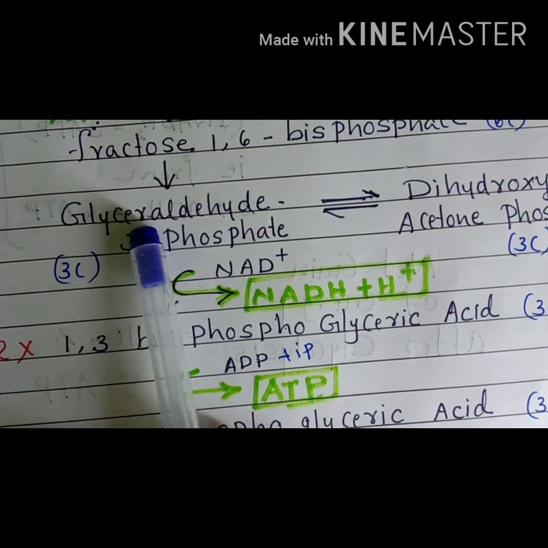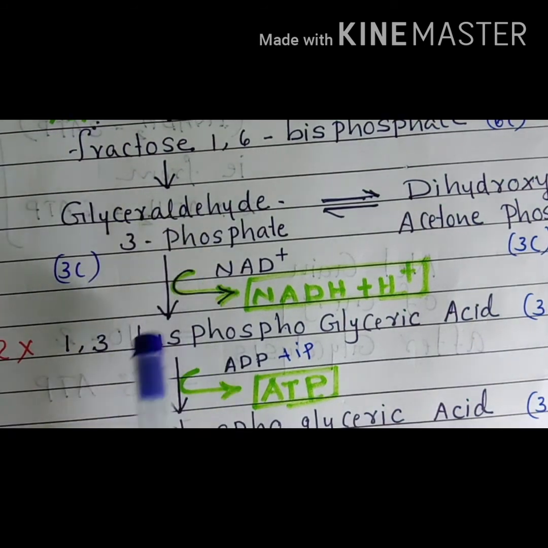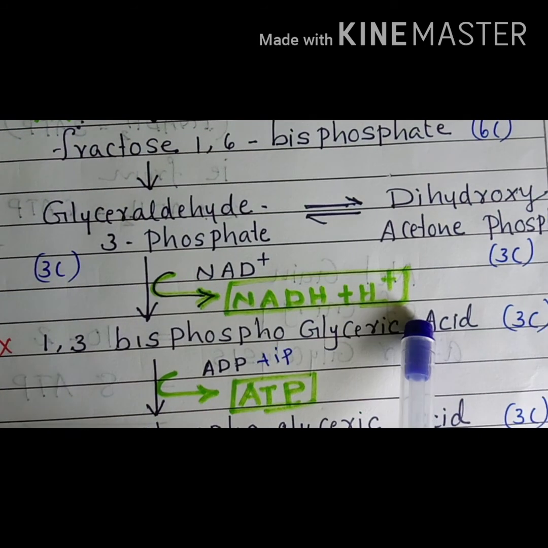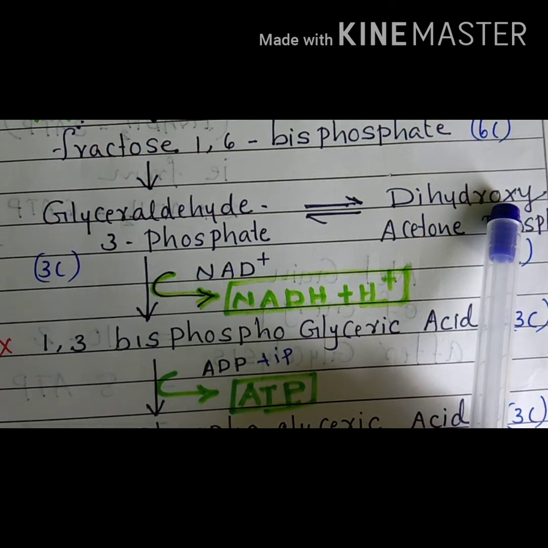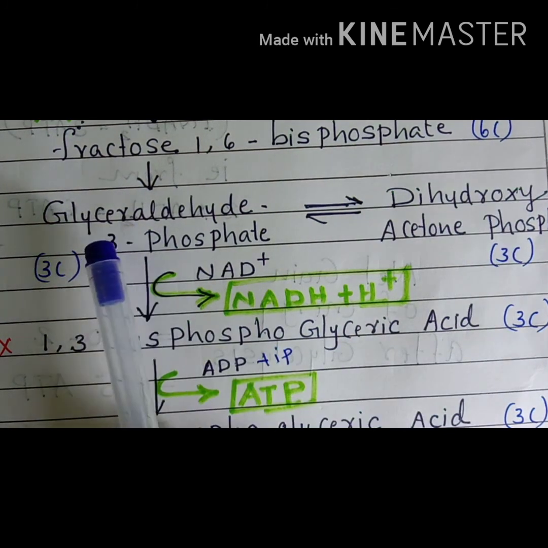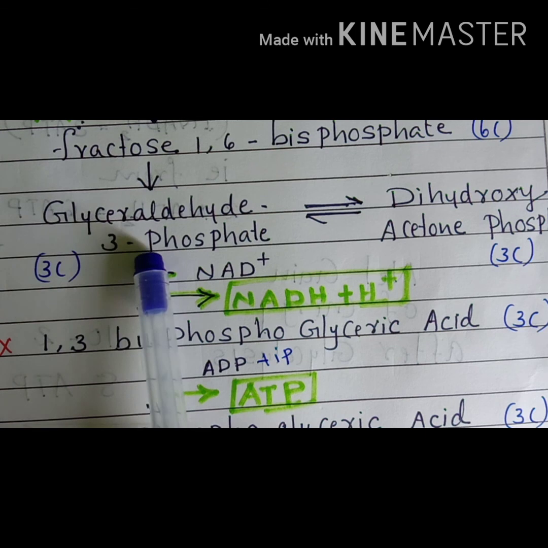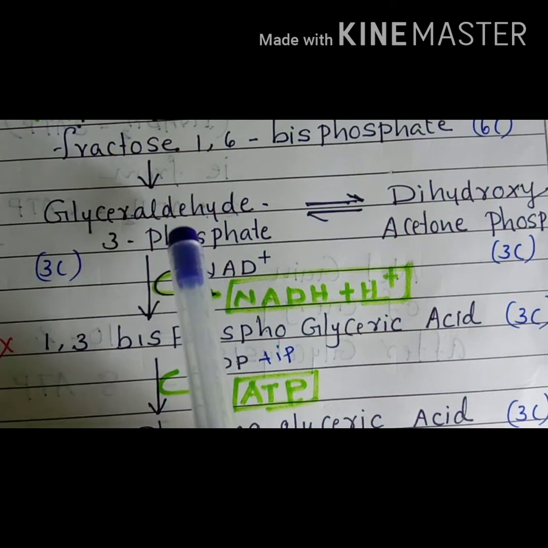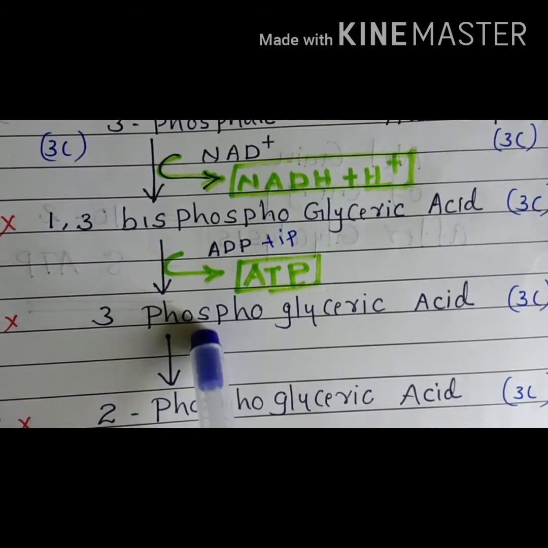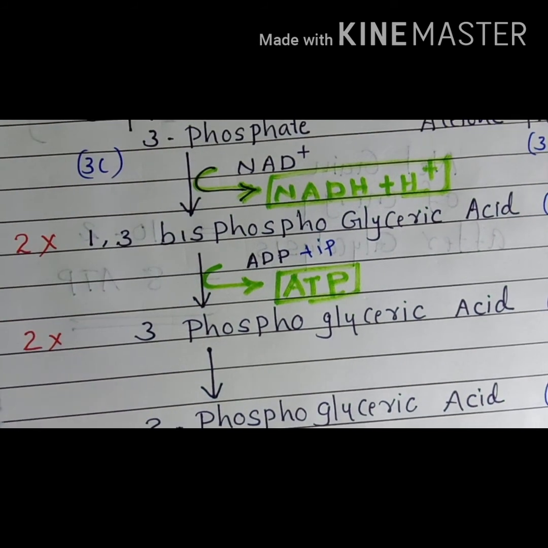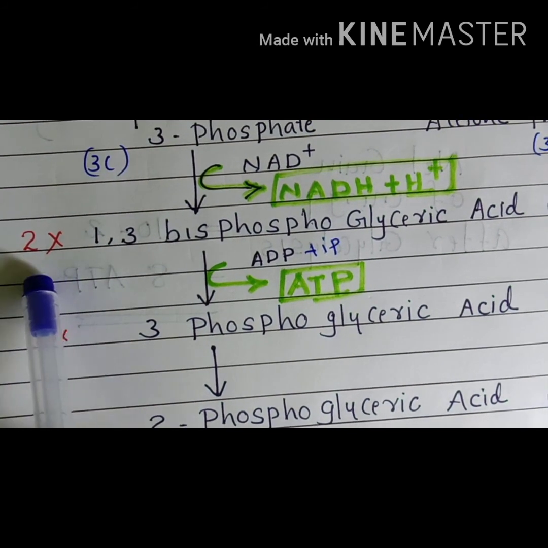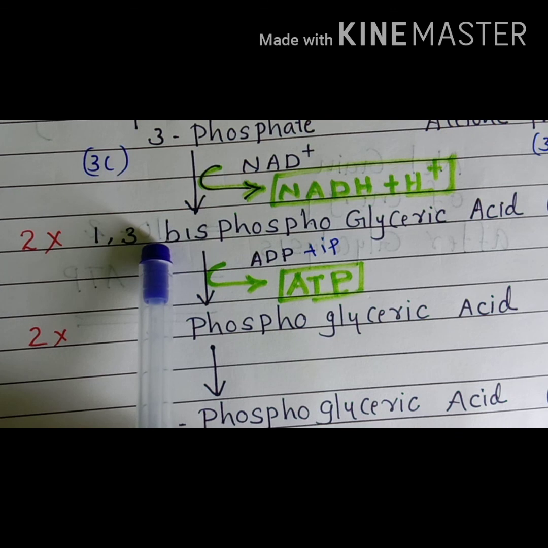From 1 molecule of glyceraldehyde 3-phosphate, 1,3-bisphosphoglyceric acid is formed. Dihydroxyacetone phosphate is again converted to another molecule of glyceraldehyde 3-phosphate, so from here onwards the steps repeat once more, and 2 molecules are produced.